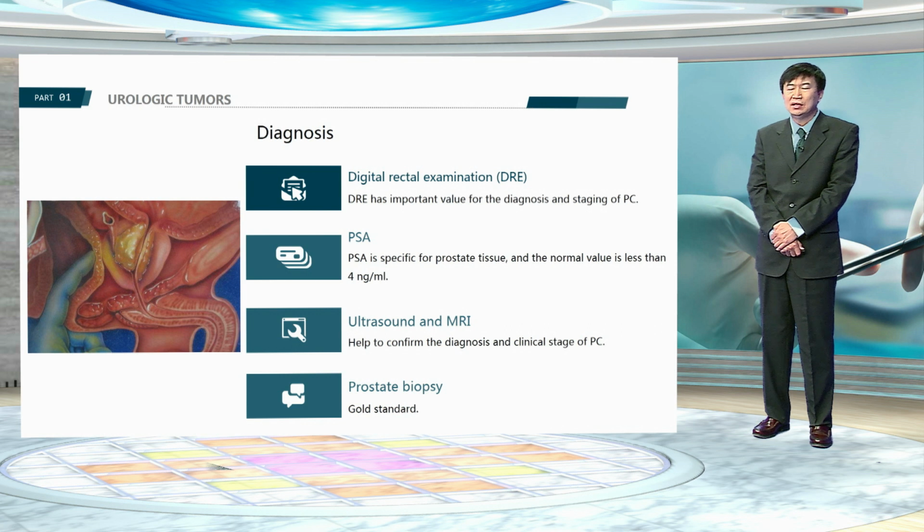Bone scintigraphy is most sensitive for the detection of skeletal metastasis. MRI can evaluate the local extent of disease and the possibility of node involvement.